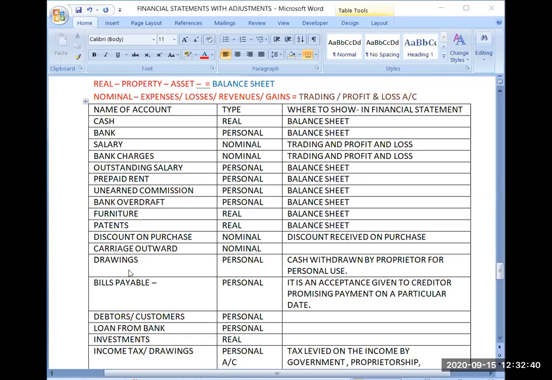Okay. Now see again, the next account is discount on purchase. One of the students has also asked about this. I hope I have explained it also. Discount on purchase. First, think over the meaning of it. It is a nominal account, obviously, so where will you be writing it?